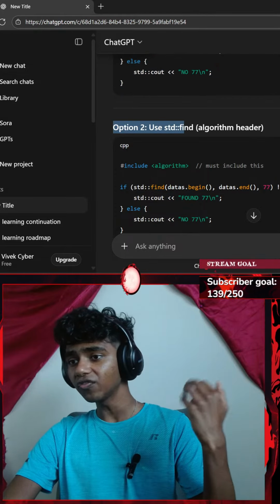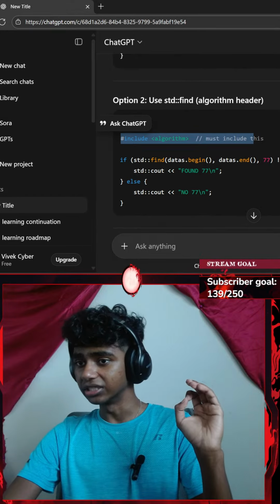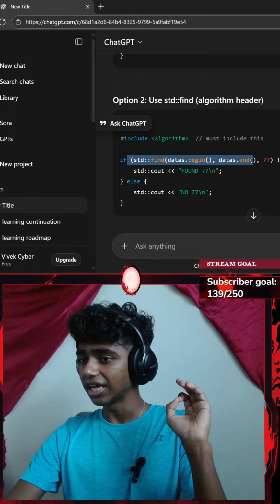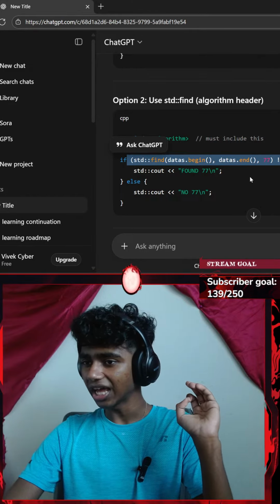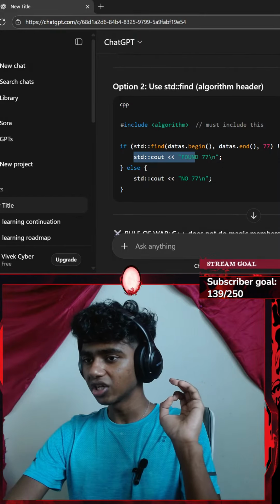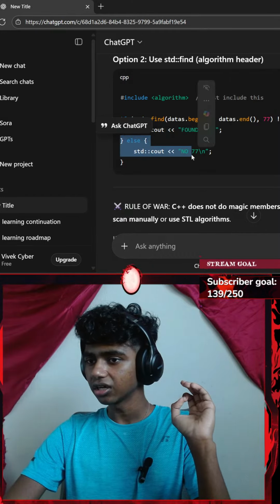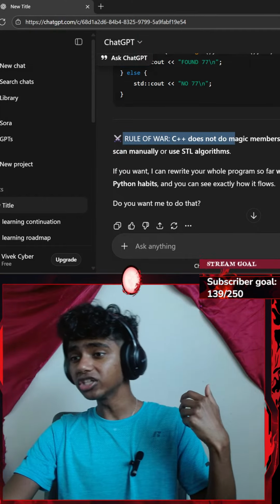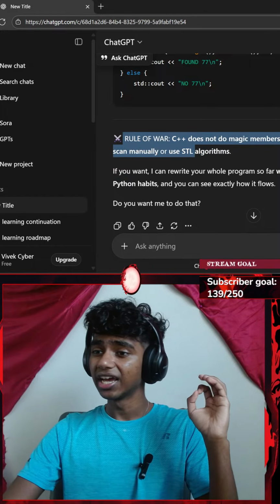Option 2, use standard find algorithm header. Include algorithm, must include this. If standard find data.begin, standard end data, 77 not equal to data.end, okay, standard console output insertion operator found 77 else. I see. Okay, rule of thumb, C++ does not do magic membership tests like Python. You either scan manually or use STL.